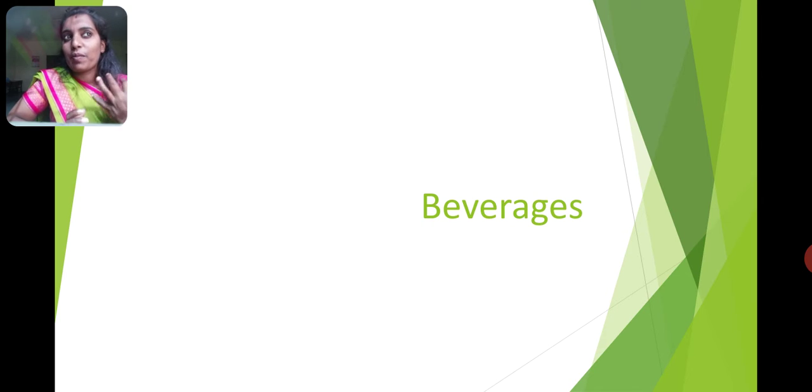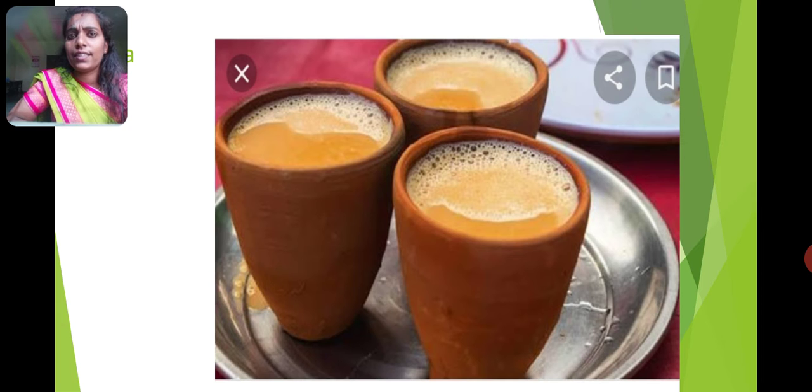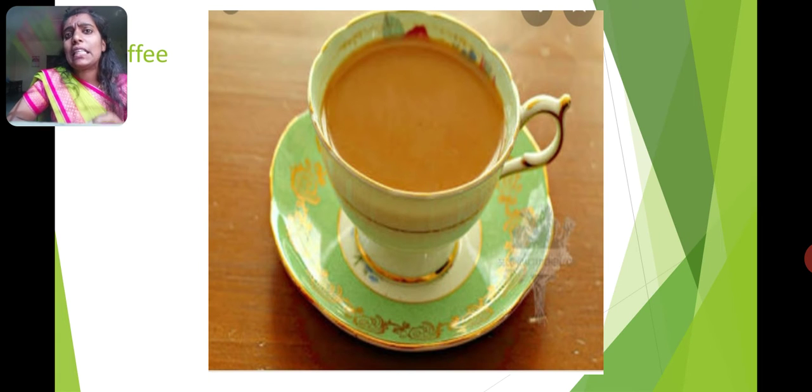See, like this, from the plants we are getting oils, and also we are getting beverages from the plants. So coffee, tea and juices are called beverages. How will we use coffee, children? See, by using coffee beans we can make a powder. Using that powder we can make coffee, and daily we drink coffee and tea, isn't it, children? Yes. And also for tea they use tea leaves to make tea, isn't it?